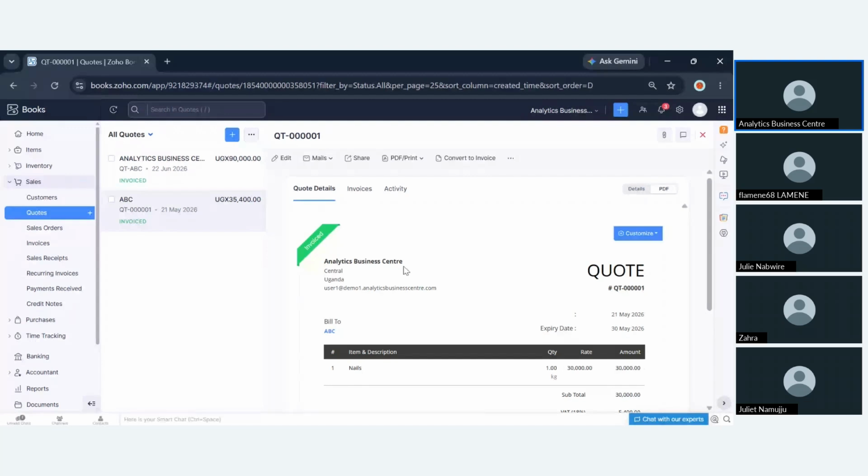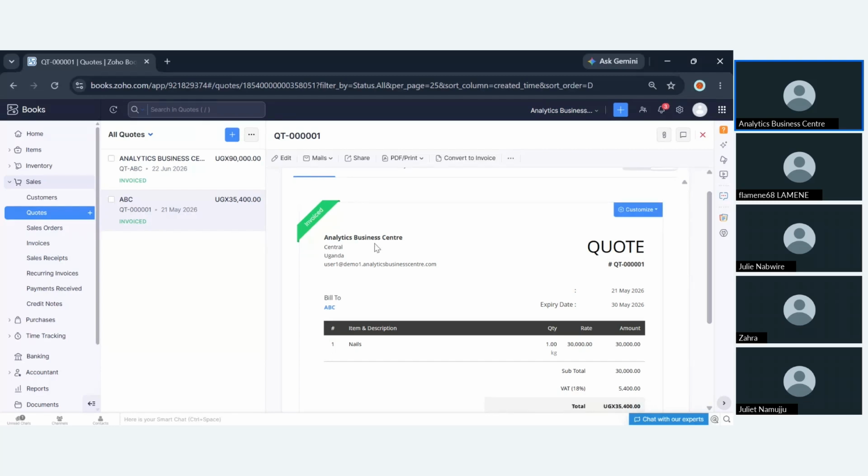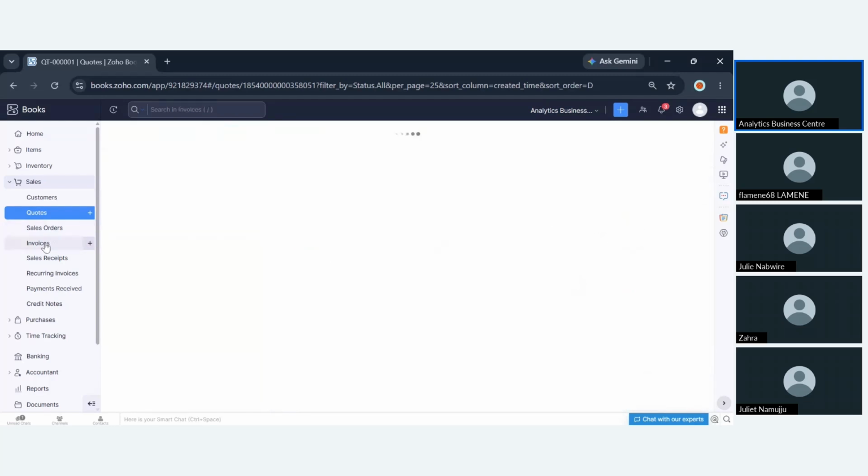So also the picture about Zoho Books, one process leads to the other. Once you create a quotation, you can actually go ahead and convert a quotation into an invoice. A quotation doesn't have any financial impact on your transactions, on your finances. It's when you convert a quotation into an invoice that your transactions will get automatically affected. So one process leads to the other. You can go ahead and convert this specific quotation into an invoice. You can see here at the top of this document, you can click convert. But this quotation has already been converted into an invoice. So let us move along.